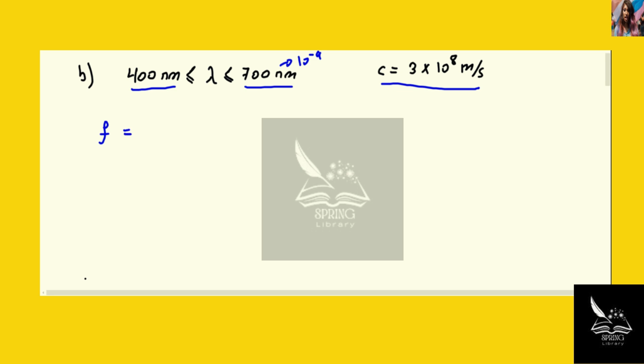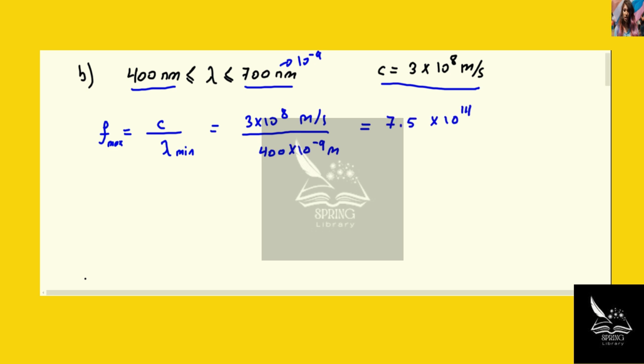So frequency maximum is equal to the speed of light divided by lambda minimum. And this is because, again, they're related to each other by an inverse relationship. So 3 times 10 to the power 8 meter per second divided by 400 times 10 to the power minus 9 meters. And this will be equal to 7.5 times 10 to the power 14 hertz.